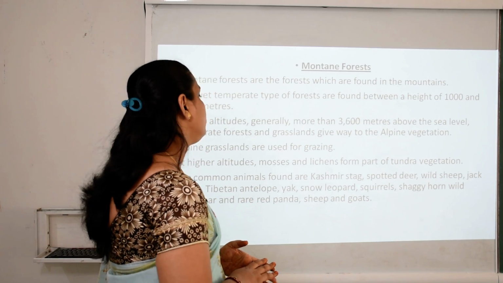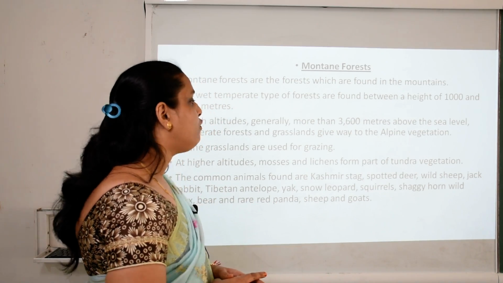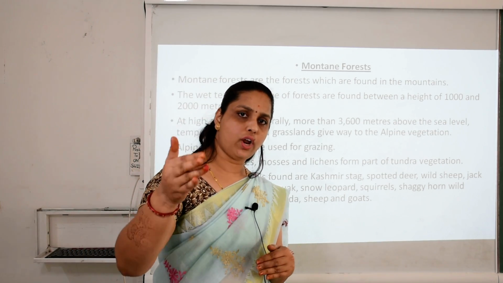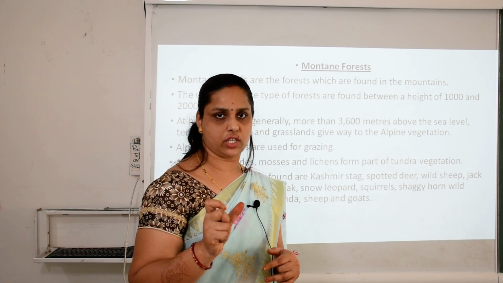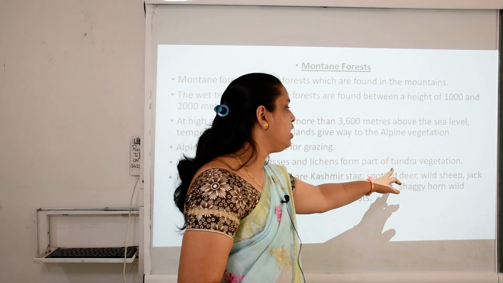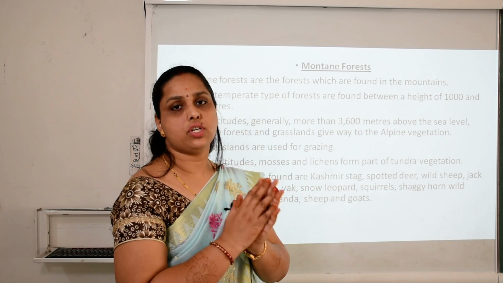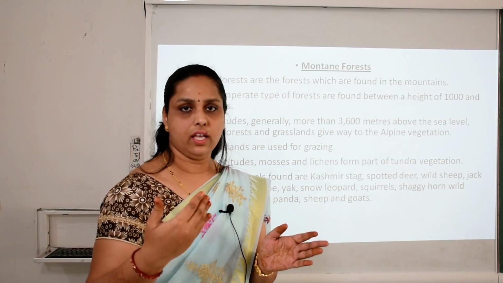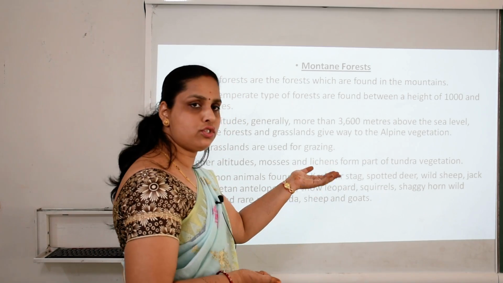At higher altitude, mosses and lichens form a part of tundra vegetation. Now as we move much higher, we have tundra vegetation. This word tundra refers to those areas which are almost covered with snow most of the time, yearly. So that is tundra vegetation.